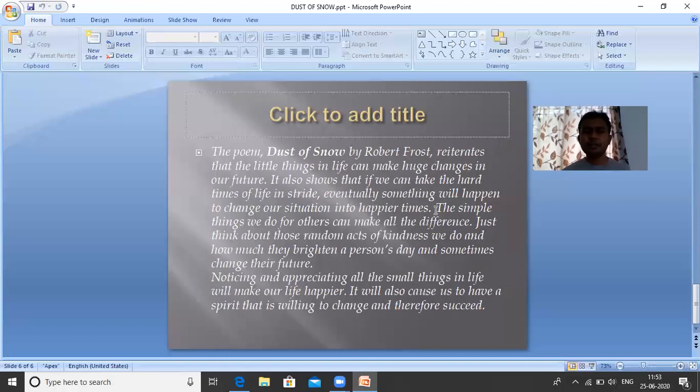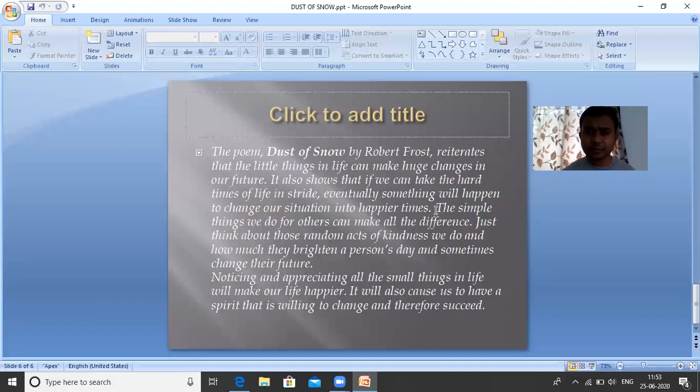Sometimes most of us have a lot of difficulties in our life. We sometimes have a lot of stress. We have a lot of problems and issues. So some people adopt shortcuts, that is, they give up their life. They give up means they kill themselves. This is not the solution.